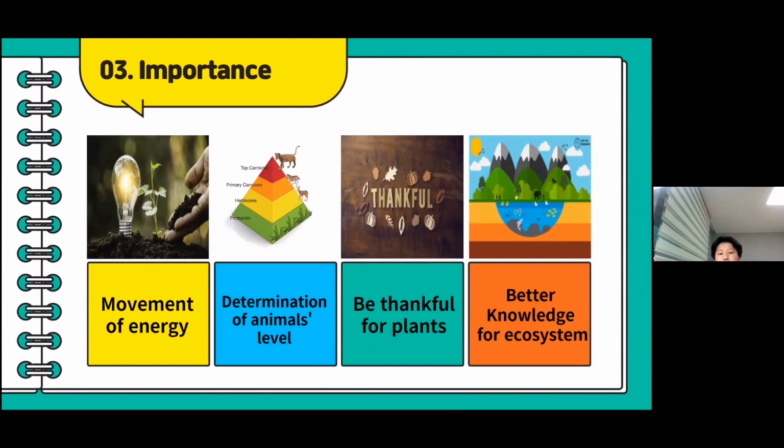And thirdly, maybe this is the most important benefit for us, we can be thankful for plants. In the pyramid again, producers are the lowest part, and they are the only creatures that make energy. Other ranks such as herbivores, carnivores, omnivores, humans, and even decomposers cannot make any energy by themselves.